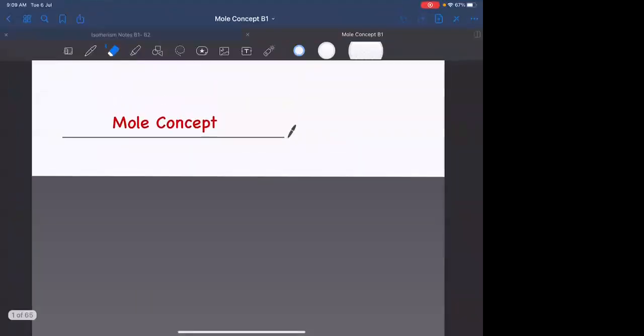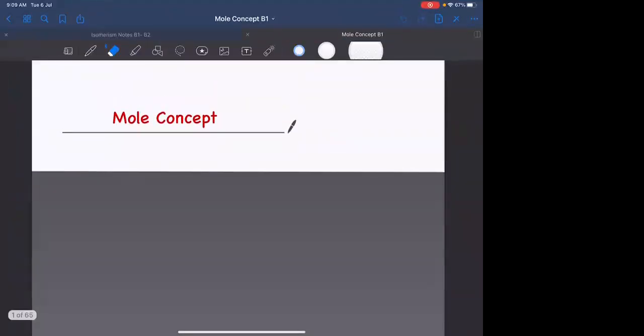We will start with the chapter of mole concept. We will understand the term mole in today's lecture itself. We will try to understand what is meant by mole. Before going exactly into mole concept, I will ask you, what do you understand by the term atom? All new students, please interact. What do you understand by the term atom?